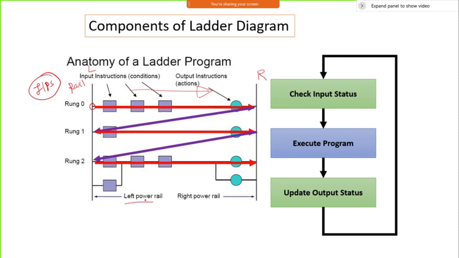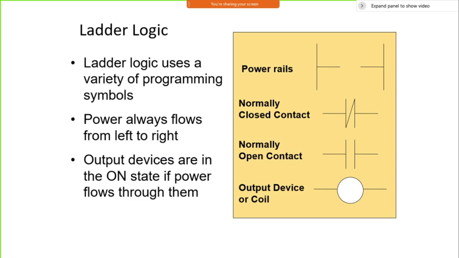This is the left power rail and this is the right power rail. Once again, these are the rungs, and each rung will follow the sequence of instructions from left to right. This is the way it works. It will check the inputs, execute the program, update the output status, and then again check the inputs. This happens in sequential fashion. It is continuously checking the inputs, and based on that it is generating the output.